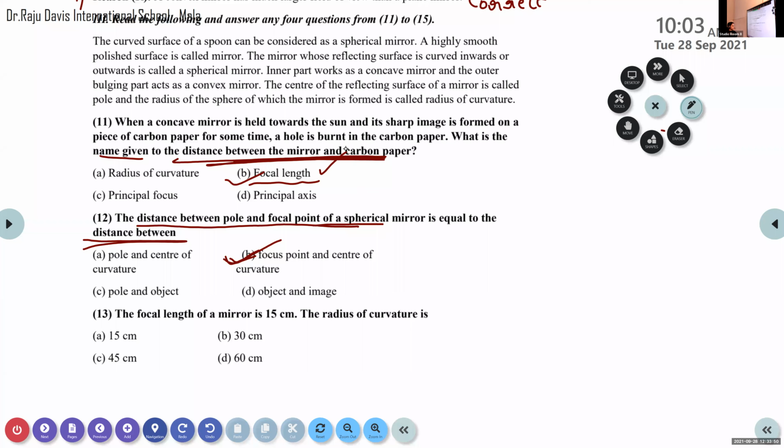Now the 13th question. The focal length of a mirror is 15 centimeter, small f equal to 15 centimeter. Then what is the radius of curvature of the mirror? What is the relation between radius of curvature and the focal length? R is equal to 2f. That is 2 into 15, which is equal to 30 centimeter. So option B is right. Now the next question.